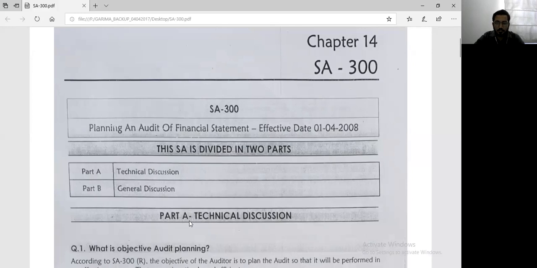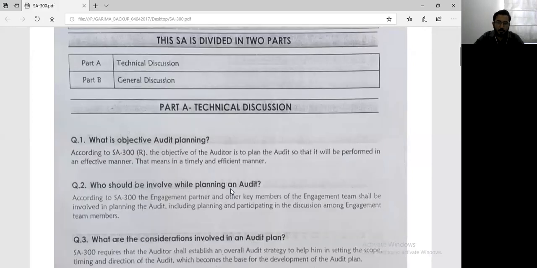Why do you plan an audit? Audit is planned to conduct the audit in an effective manner. What is the meaning of the word effective manner? It means timely and efficient manner, which means it should finish on time and the audit should also be done properly. I gave you the example earlier that I will conduct a very good audit for you, but it will take 2 years to finish the audit off. Will not work because the audit has to be in a timely manner. If I say that I'll finish the audit within 10 days, but it is not conducted efficiently, again that will create a problem. So audit has to be effective, which means it has to be done in a timely and efficient manner.